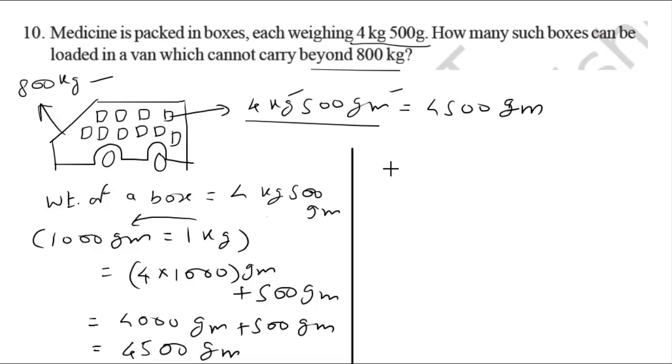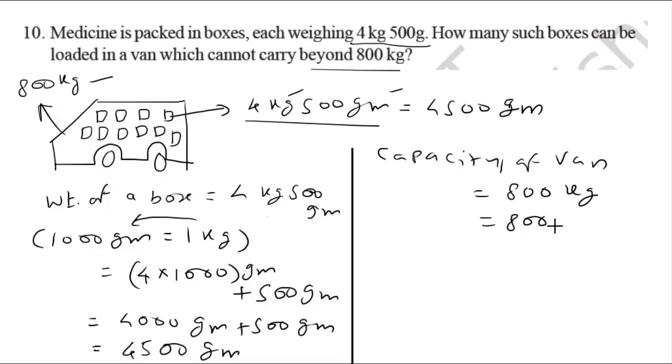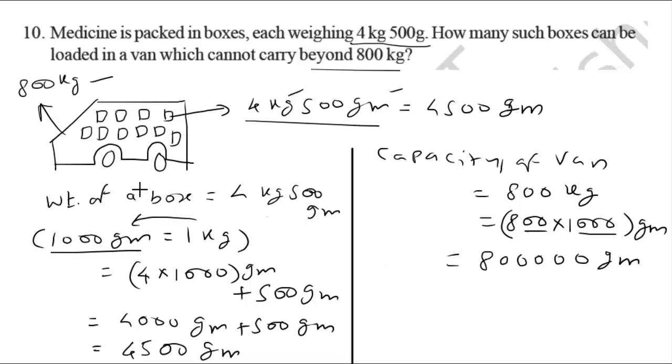Now the capacity of the van, that is 800 kg. 1 kg is equal to 1000 grams, so 800 kg equals 800 into 1000 gram. Please note down the unit conversion. So it will be 8, and how many zeros? 1, 2, 3, 4, 5. So it will be 8 lakh grams. This is the capacity of the van.